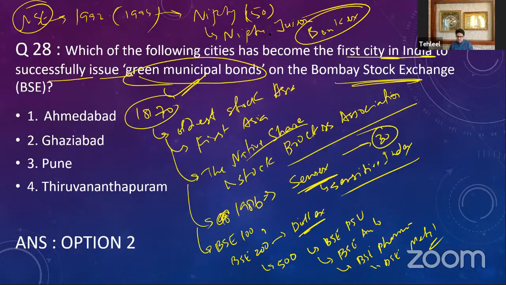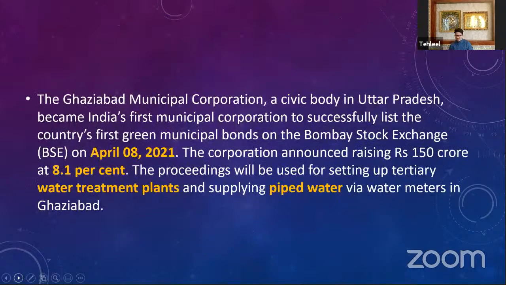And in this Bombay Stock Exchange, Ghaziabad became the first city in India to actually issue green municipal bonds. Why do they want to issue the green municipal bonds? They were issued recently, in 2021, to raise 150 crores. Why do they want this 150 crores? Because they want to develop water treatment plants, and they want to supply piped water in the region of Ghaziabad. Okay, now that was the aim of that.